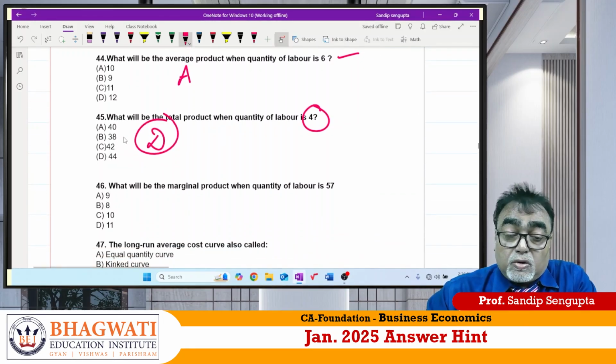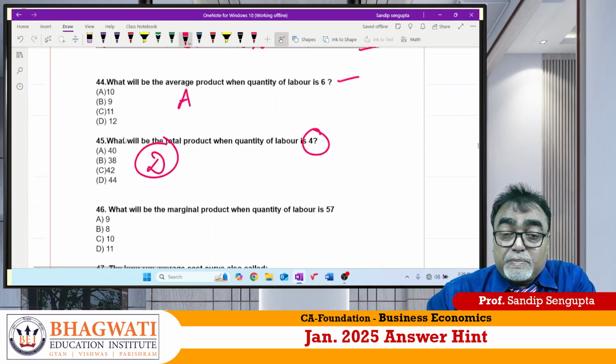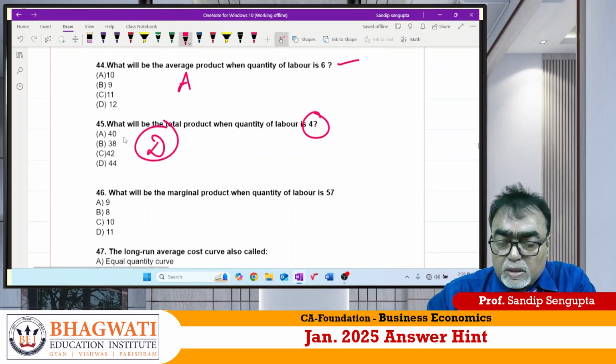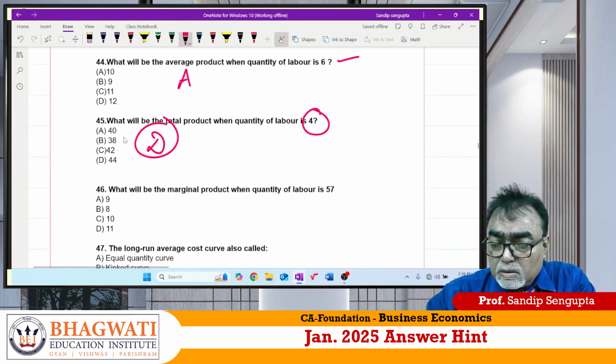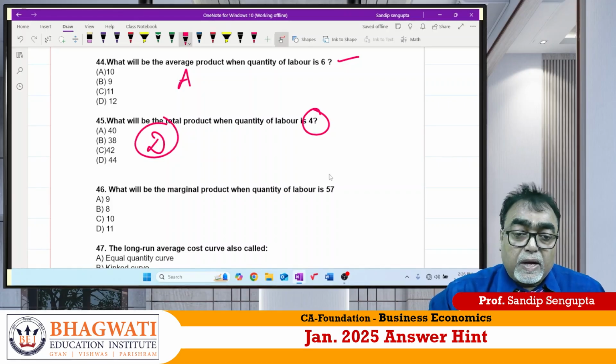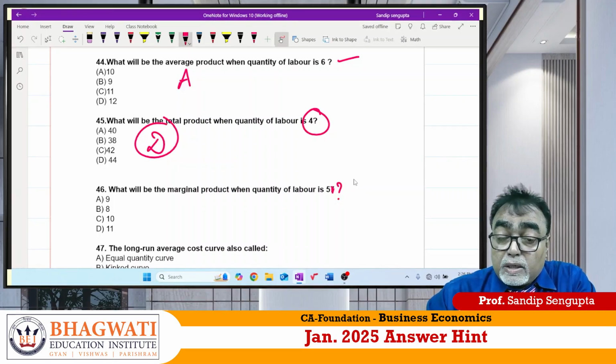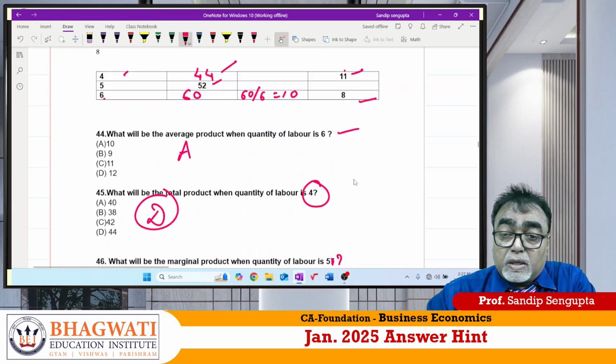Question number 46. What will be the marginal product when quantity of labor is 5? Typical mistake it is, I believe. Quantity of labor is 5, my mistake, apology for this. So quantity of labor is 5, marginal product, careful.